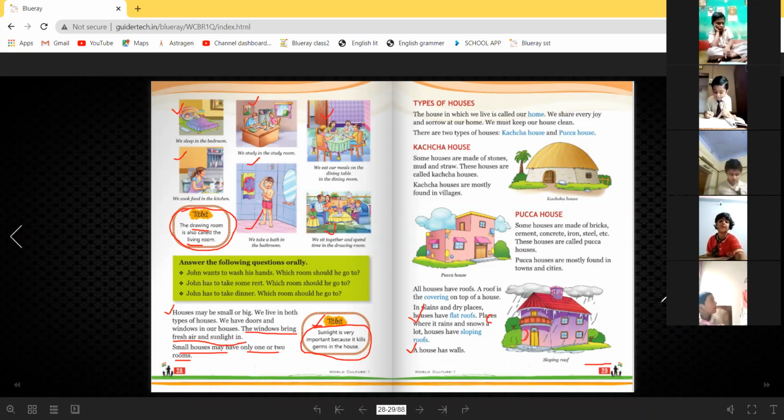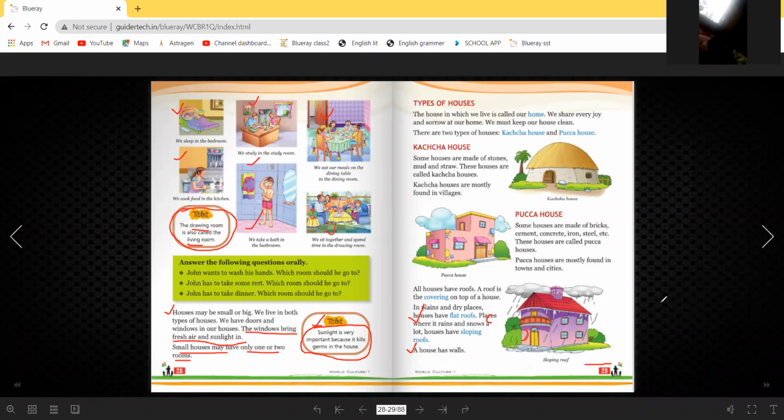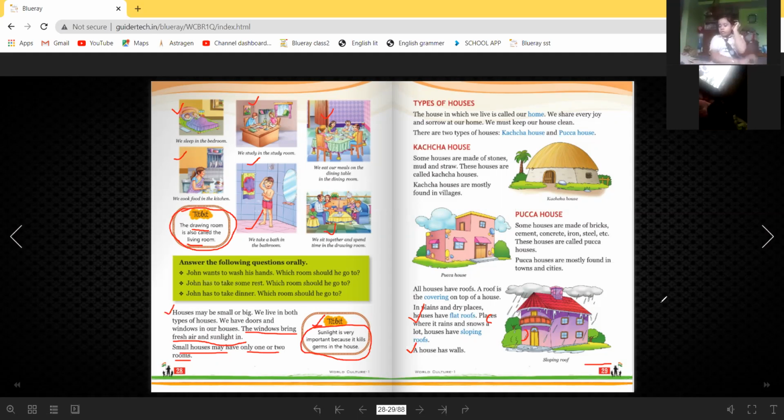Poshita, Riddhima, Ognidipta, read page number 27 and 28. Odrija, Shaurish, Shomodip, I can see who is reading. Mahir, Ashif, Shruti, Obhinavo, Shubham, switch on your video.